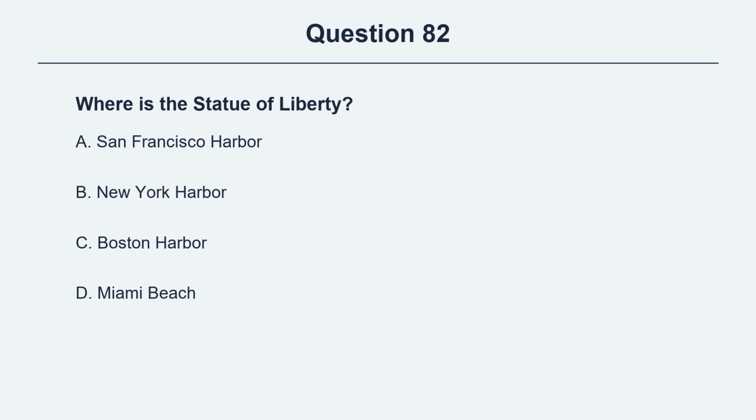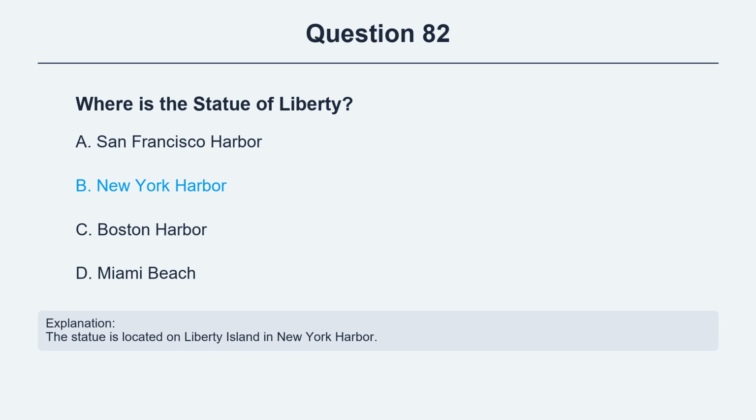Question 82. Where is the Statue of Liberty? Option A, San Francisco Harbor. Option B, New York Harbor. Option C, Boston Harbor. Option D, Miami Beach. The correct answer is option B, New York Harbor. Explanation. The statue is located on Liberty Island in New York Harbor.